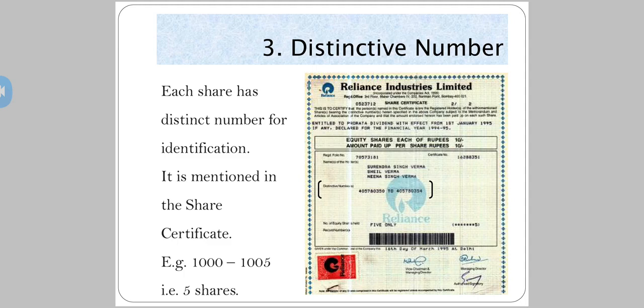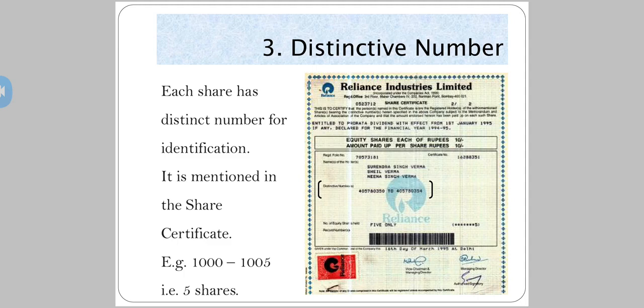We'll take the same example, distinctive numbers. Along with me, there were 4 of my friends who invested in the business. So now, when someone tries to invest in the business, of course, they will ask you for certain evidence, like what is the proof that I have given you money.